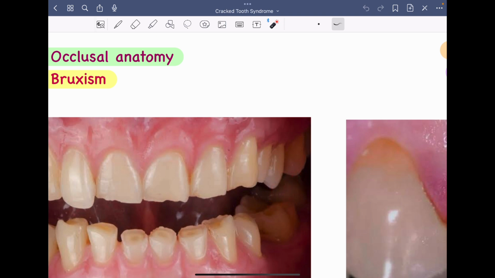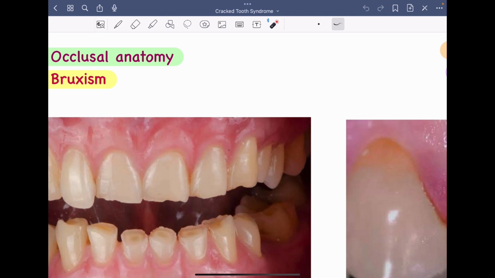Over time, because of these forces, there is weakening of the enamel and it might lead to small micro fractures, especially in the cuspal area of lower teeth, right? So what will happen, this sharp cusp will lodge here, right? And this can cause micro cracks within the lower teeth.